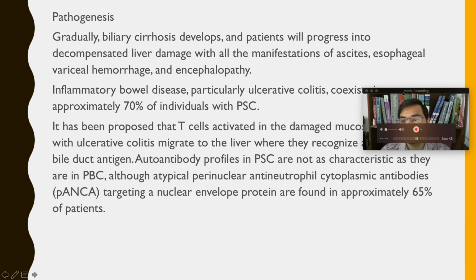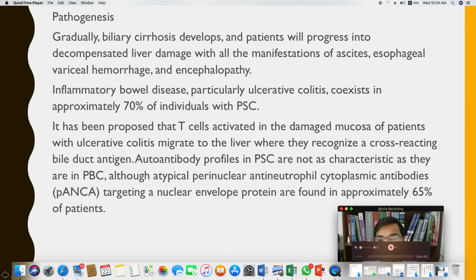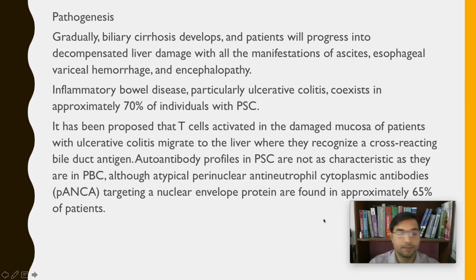So the pathogenesis will be more or less the same. Just in this case, the damage will be to all the bile ducts. When all the bile ducts are damaged, the person will develop biliary cirrhosis first, and after biliary cirrhosis, liver cirrhosis, right?